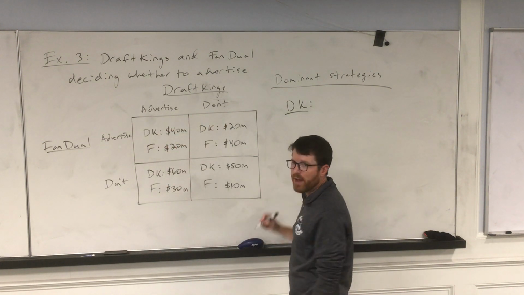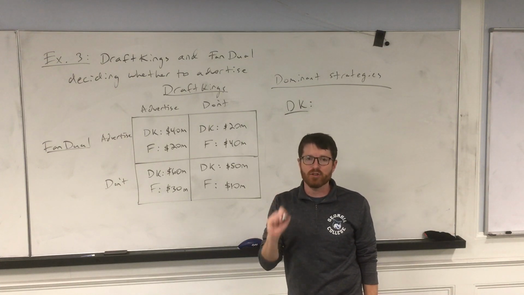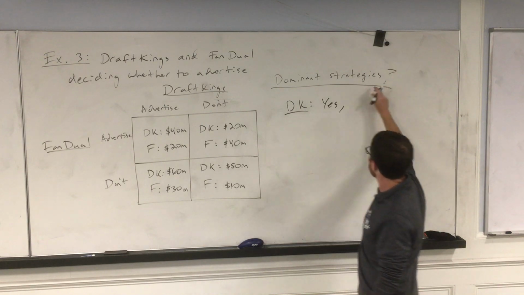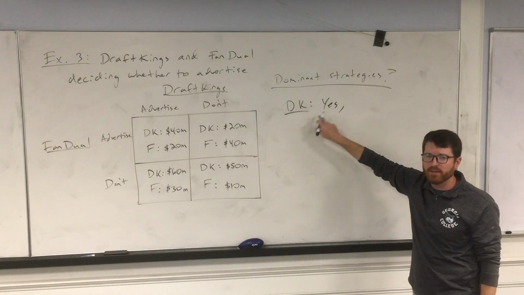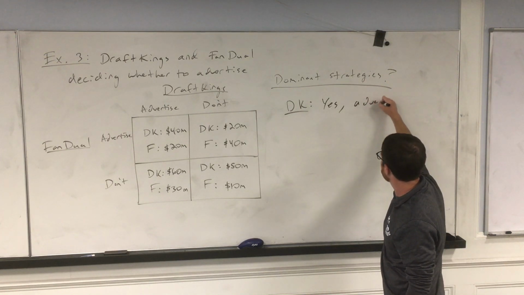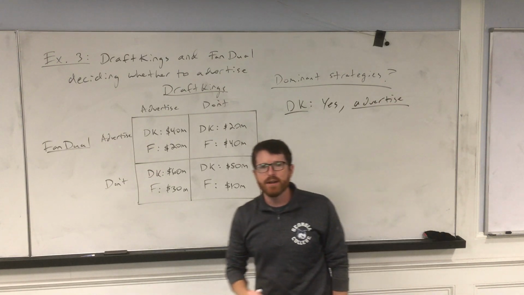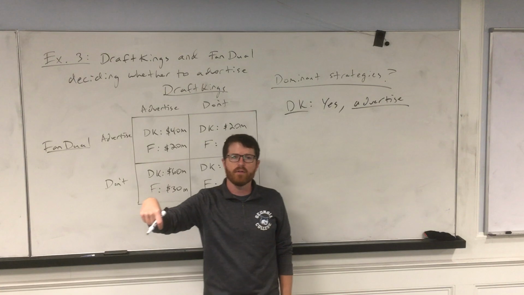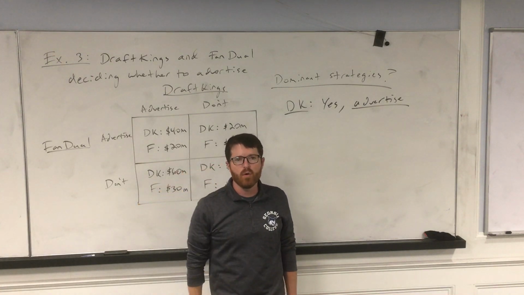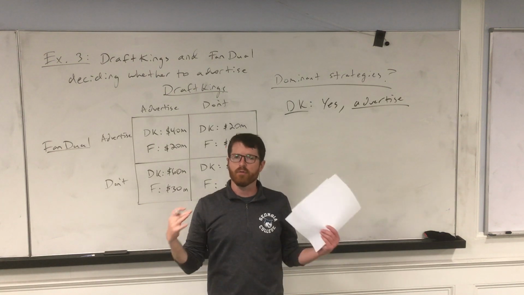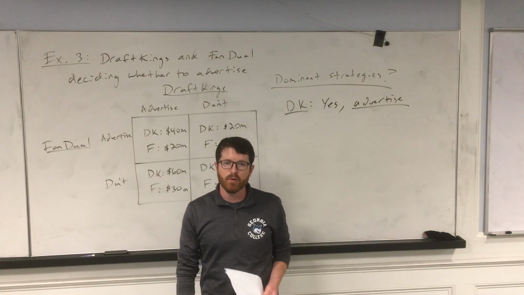So it turns out DraftKings has a dominant strategy. Are there dominant strategies for DraftKings? Yes. Advertise. What makes it a dominant strategy is that regardless of what the other firm does, that is what they're going to do. So it's a correct strategy, and they don't really have to think about what their opponent is doing.